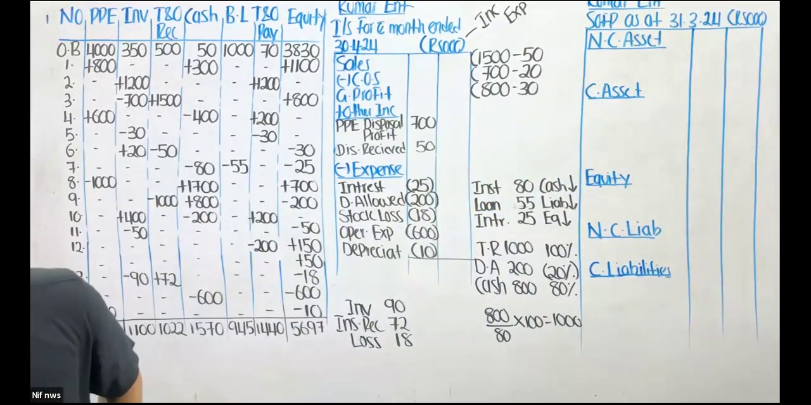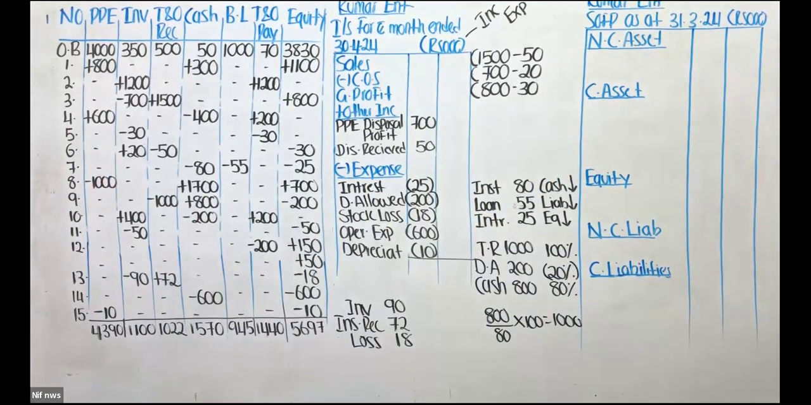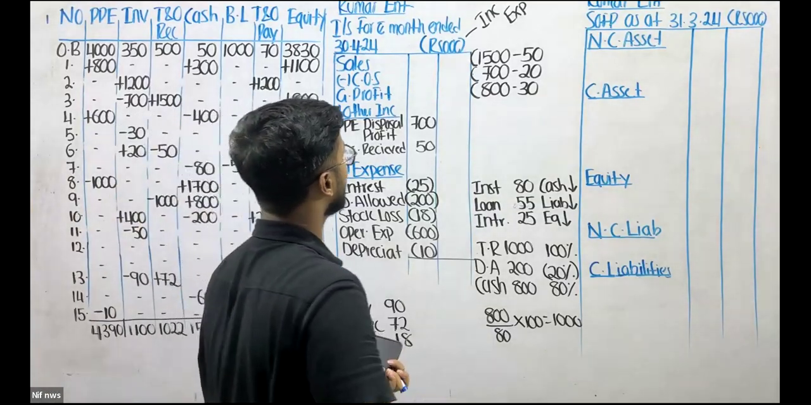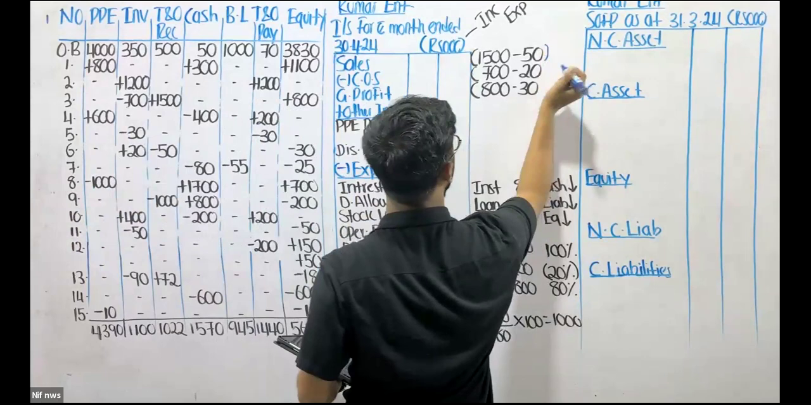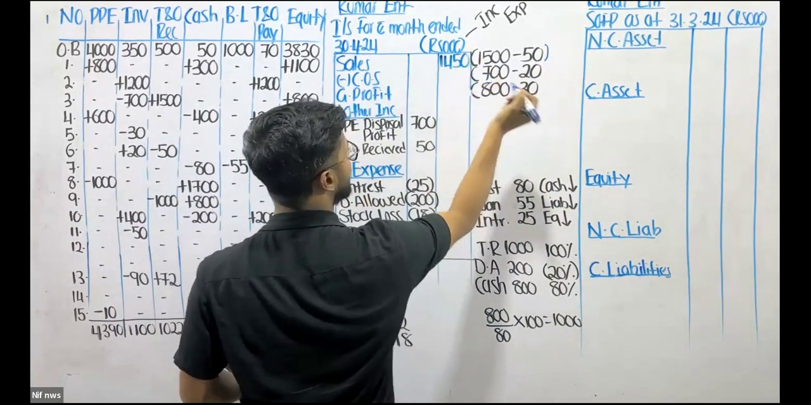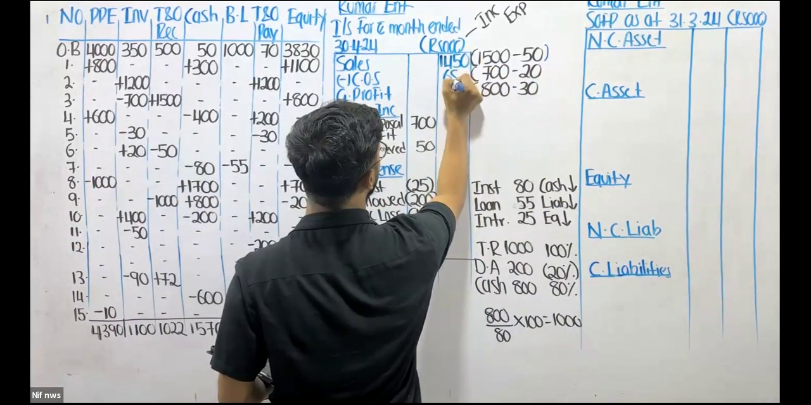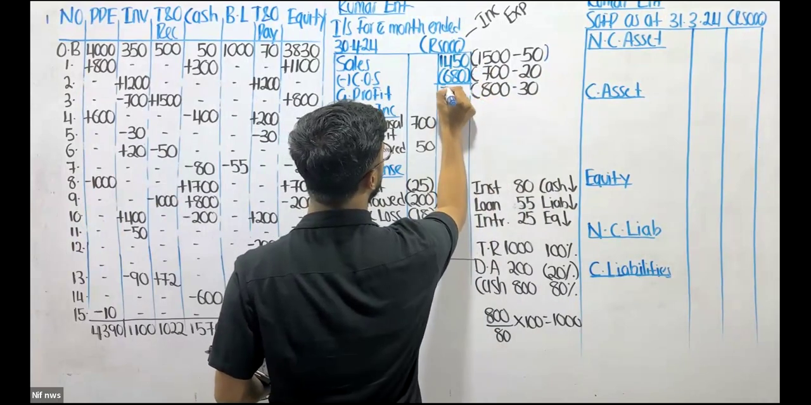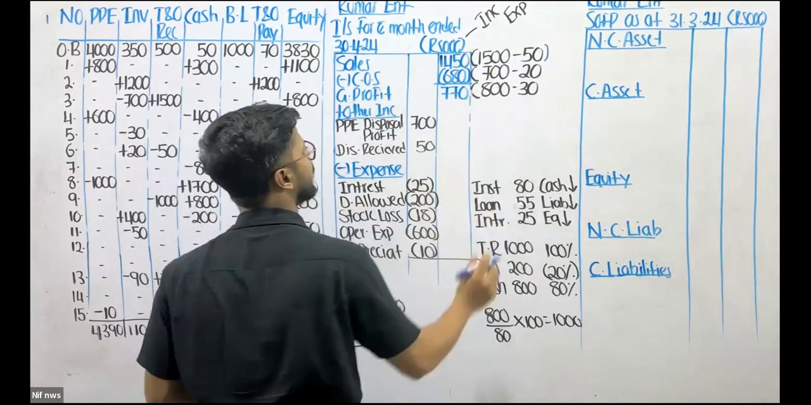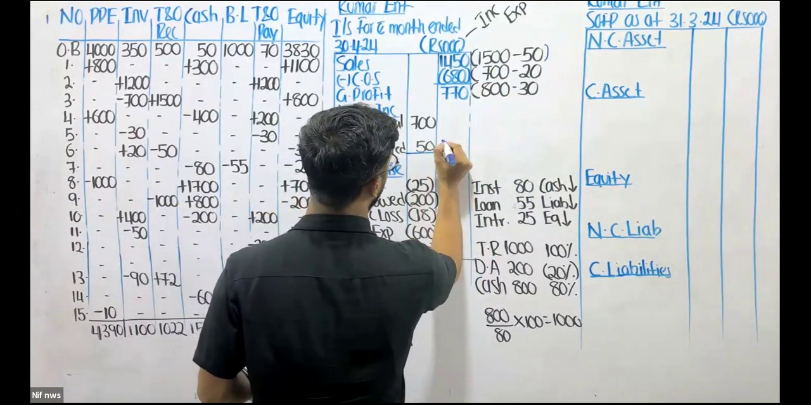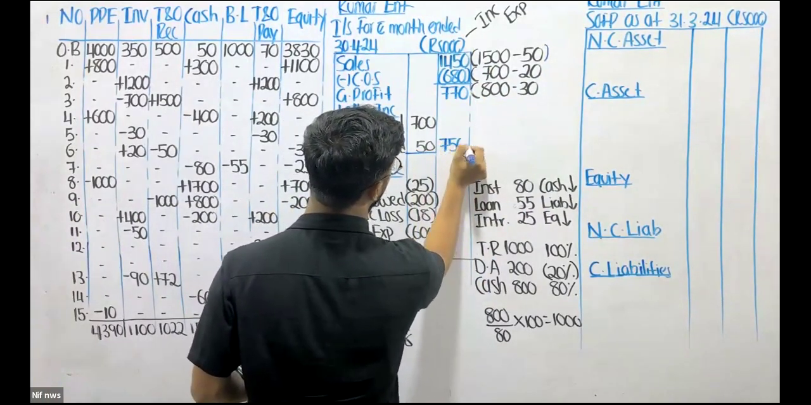Now we can conclude the income statement as well. Let's quickly conclude it. Here it's 1,450. That's my sales. 700 minus 20. That's 680. My cost of sales. And my gross profit is 770. My gross profit is 770. So now here my other income is 750.